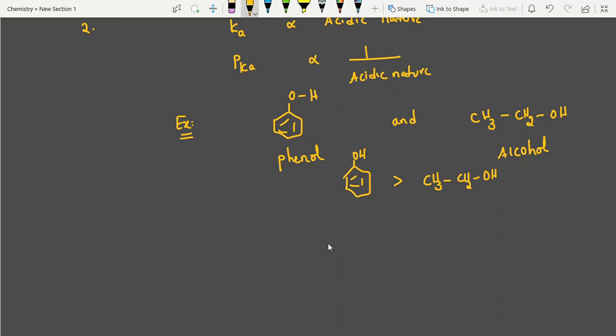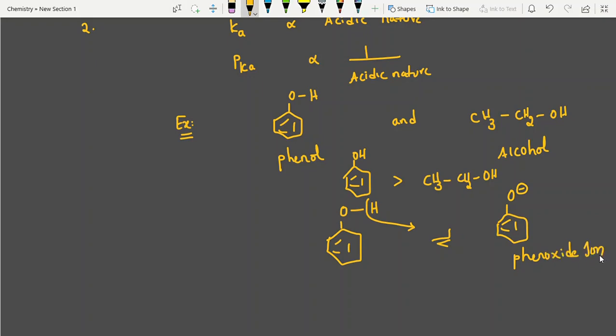See, in phenol, hydrogen is lost faster. Phenol gives hydrogen faster, like protonic acids. So it gives a proton. See, after losing this proton, what is the rest part here? This is what we call phenoxide ion. This phenoxide ion is more stable.